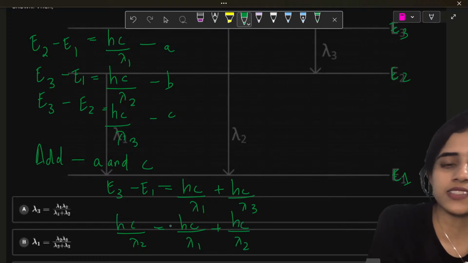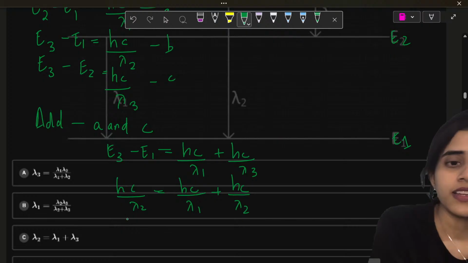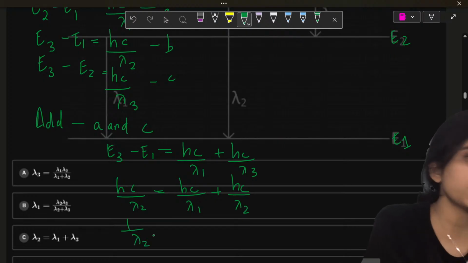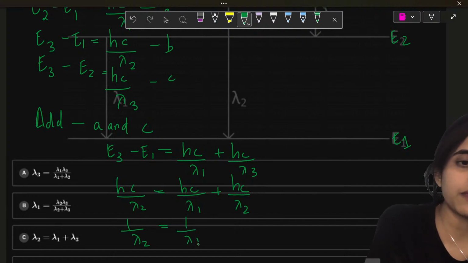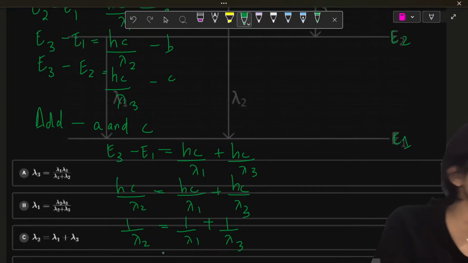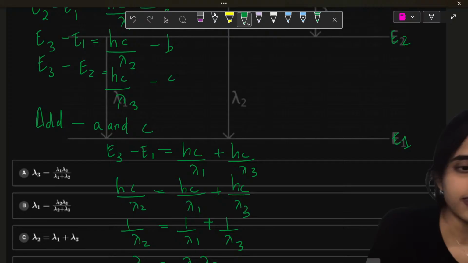All the hc's are the same, so cancelling all of them: 1 by lambda 2 is equal to 1 by lambda 1 plus 1 by lambda 3. Now from this, lambda 2 is equal to lambda 1 lambda 3 by lambda 1 plus lambda 3. That is going to be option D.